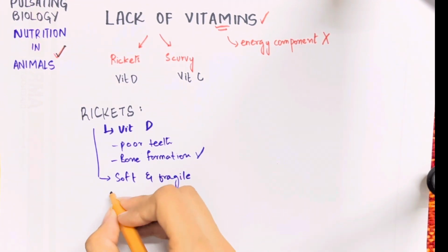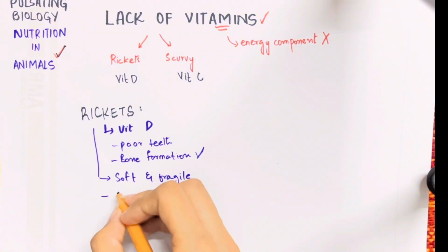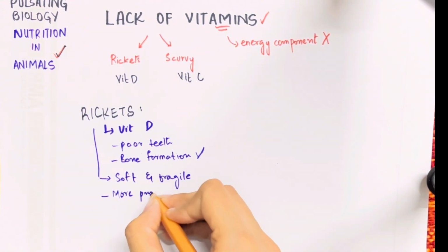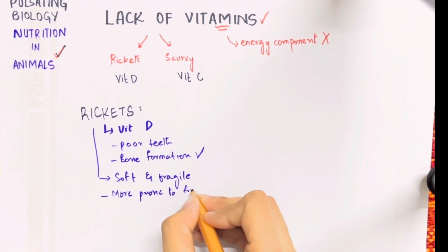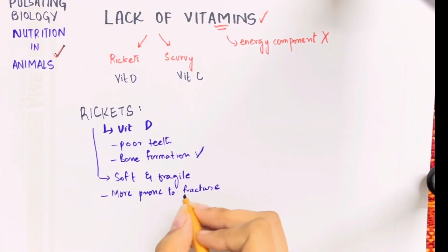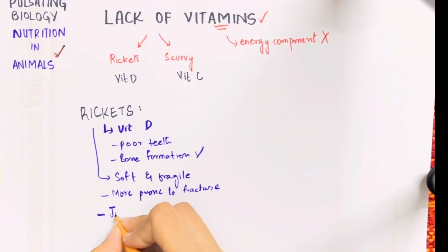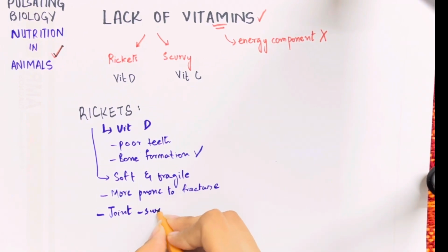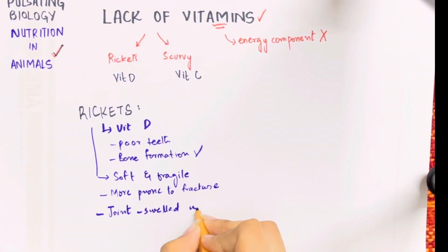The weight bearing bones of the leg often curve outward, so they are more prone to fracture, as the bones are not very strong. They are very soft and fragile. Also, besides the bones, the joints become very swollen and do not work very efficiently. We say that they are very swollen, with multiple fractures.